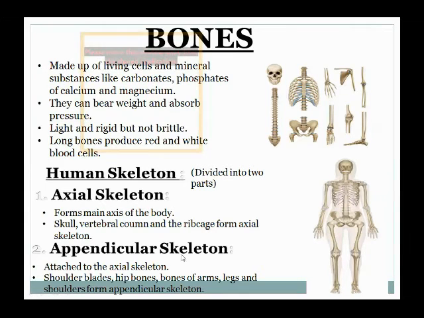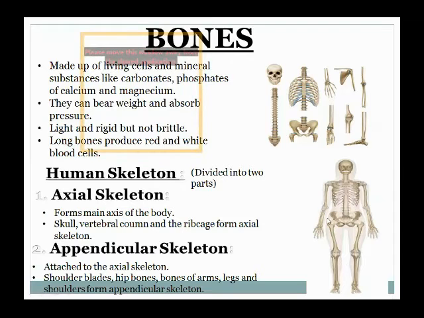Now the appendicular skeleton. The word appendicular means extension and prolongation. So the appendicular skeleton are those which attach to the axial skeleton. What is the appendicular skeleton? It includes those bones which attach with the axial skeleton, and those bones include the shoulder blade, bones of the hands, bones of the legs, and the hip bone.